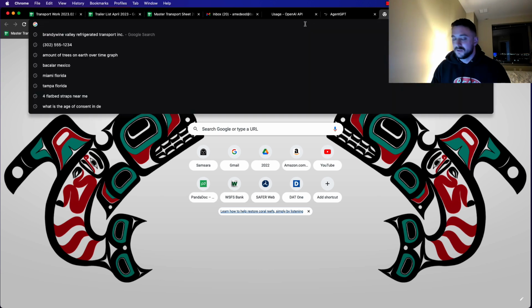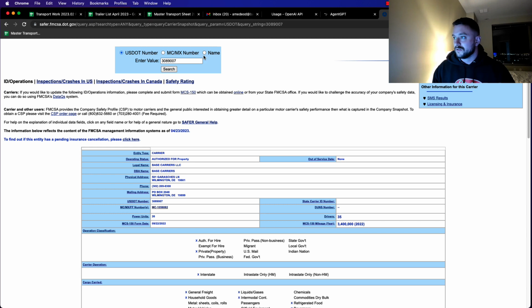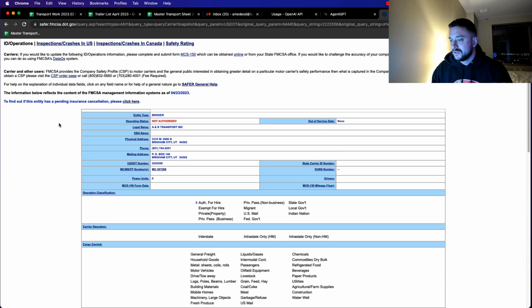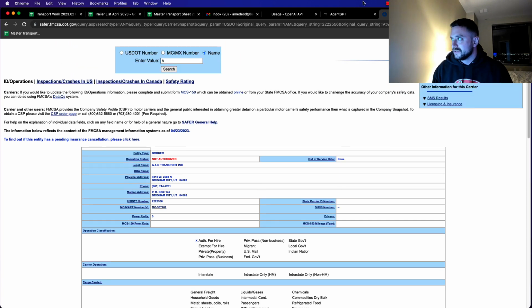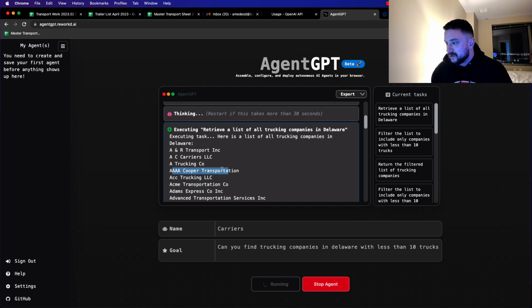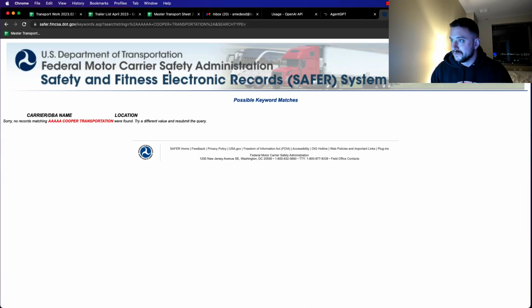Okay, let's say I go to Safer, and search A&R Transport Inc. Yeah, this is in Utah. No power units, not authorized. So it's just making up companies. Quadruple A Cooper Transportation, I'd be willing to bet that that's not a company, but you never know. Guys are naming their stuff whatever. But yeah, it doesn't exist.